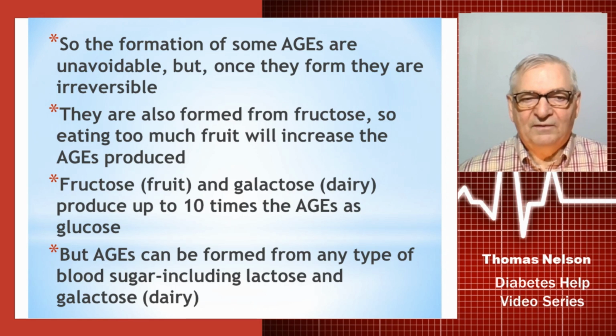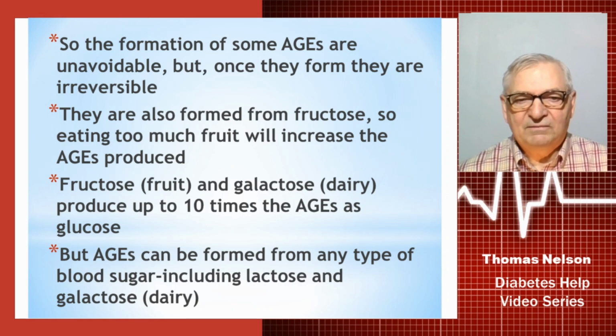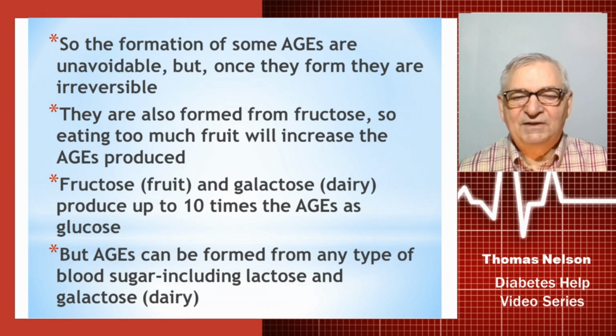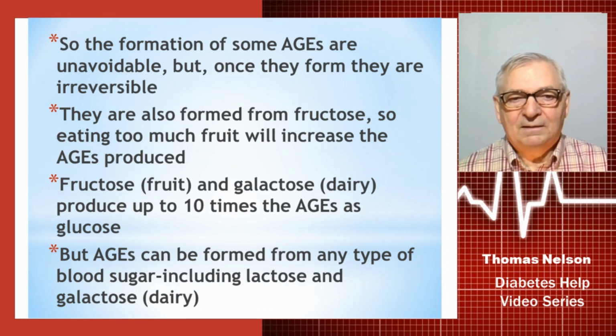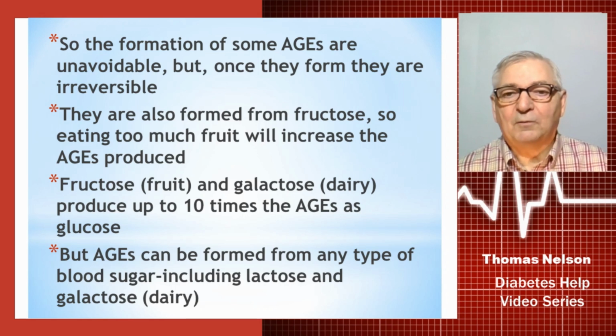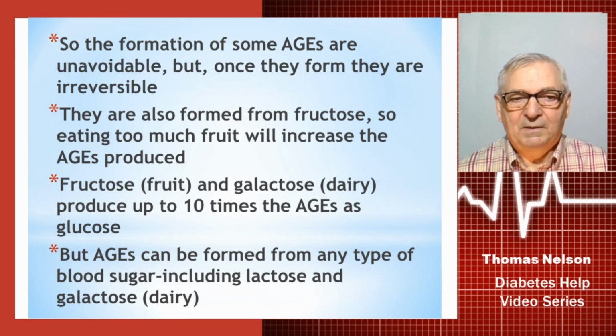Fructose, which again is in fruit, or galactose, which is one of the sugars of dairy, can produce up to 10 times as many AGEs as glucose, which is supposed to be the worst case scenario. So fructose and galactose from dairy are going to really contribute to this problem.